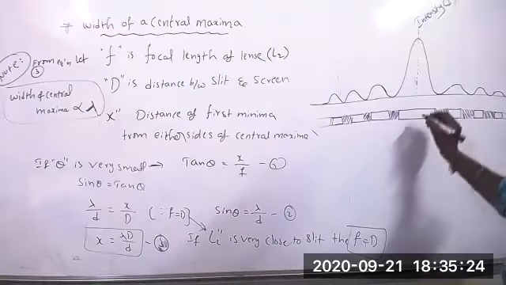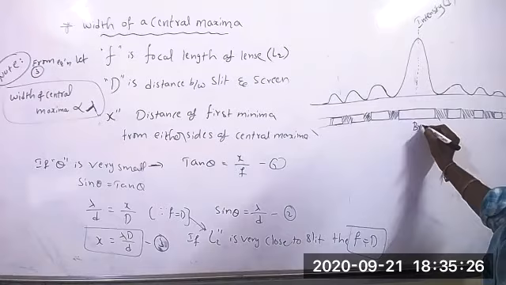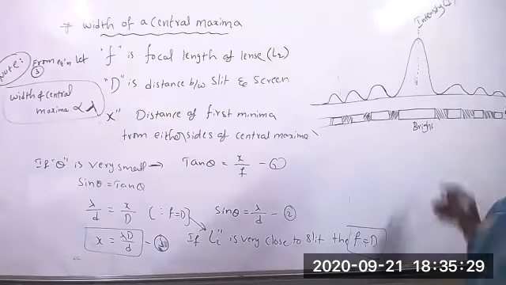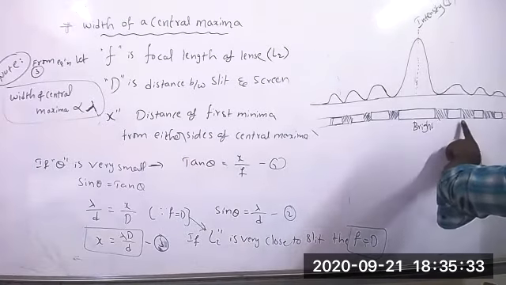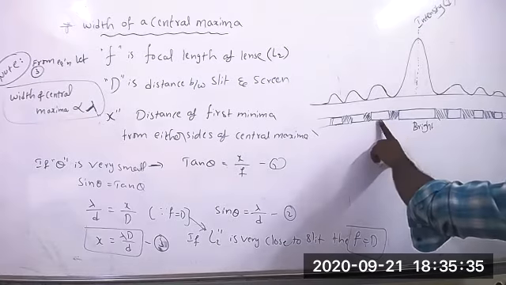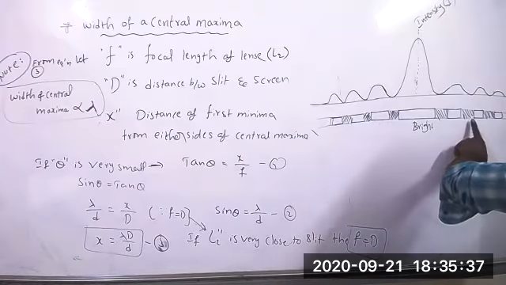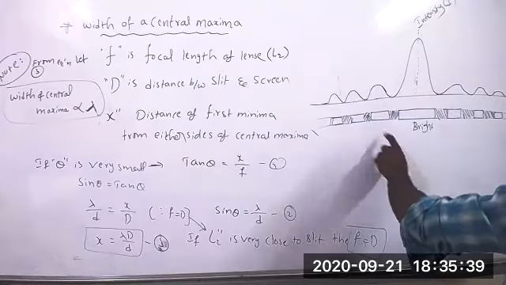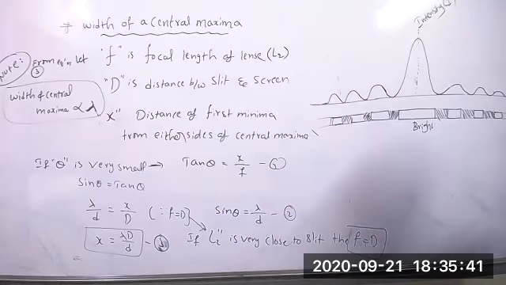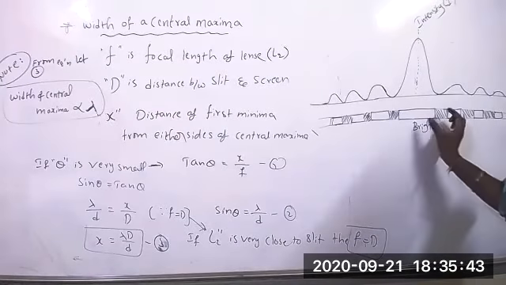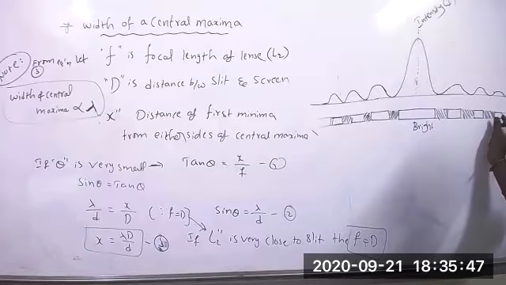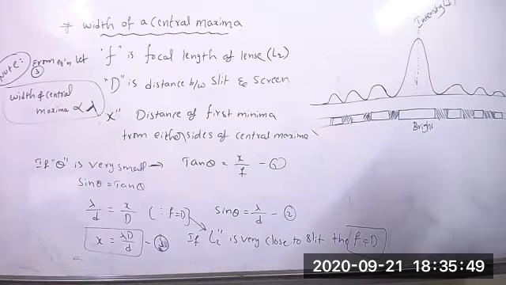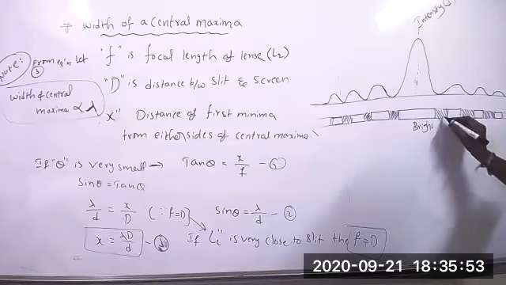So the central maxima is nothing but the bright region up to the first minima. Then secondary maxima, secondary minima. What is happening in the diffraction fringes? The first one is very big, the second one a little smaller, the third smaller, the fourth smaller, like that it decreases. There are dark fringes and bright fringes.